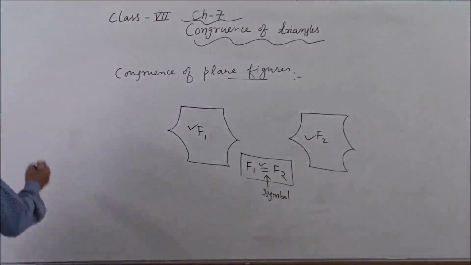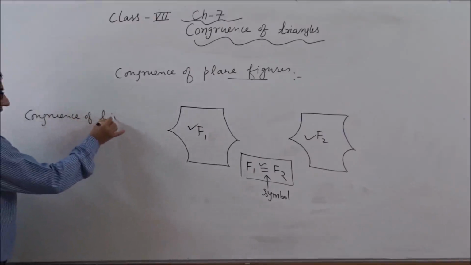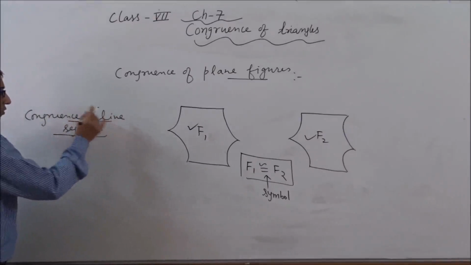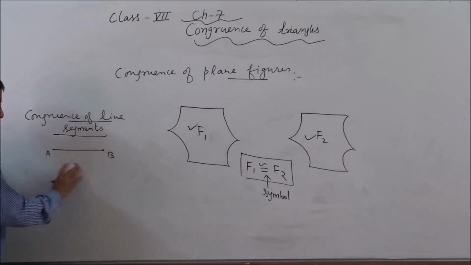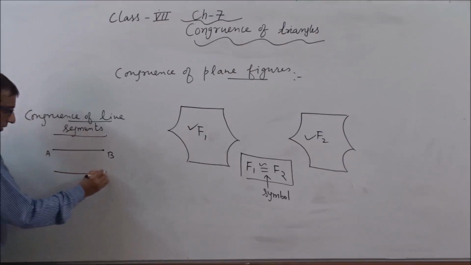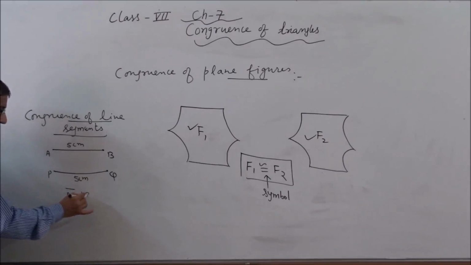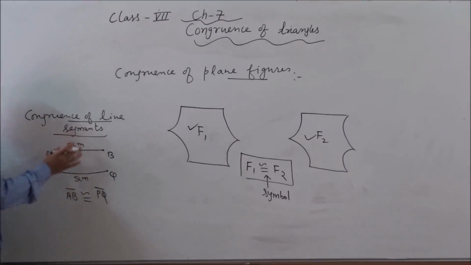Now I am taking another concept, that is congruence of line segments. What is the meaning of this concept? I am taking here two line segments. This is AB and this is PQ. This is 5 centimeters and this is also 5 centimeters. So we can say line segment AB is congruent to line segment PQ because their lengths are the same.